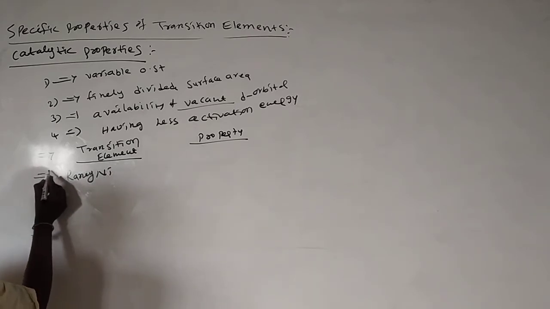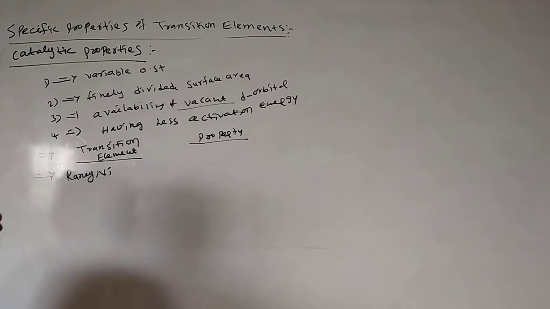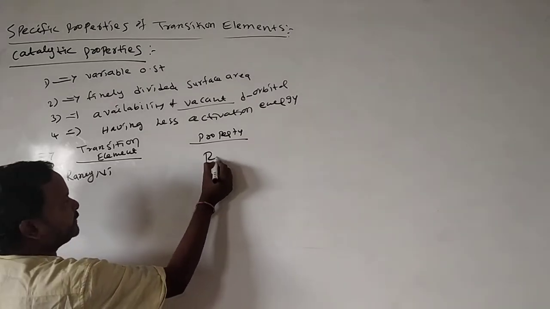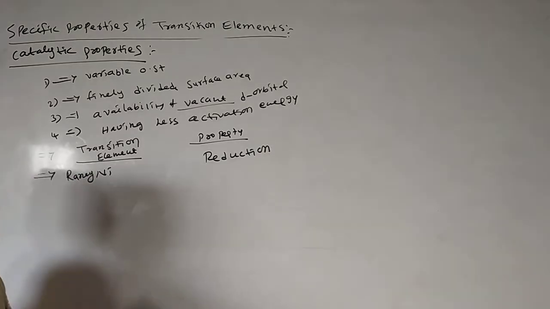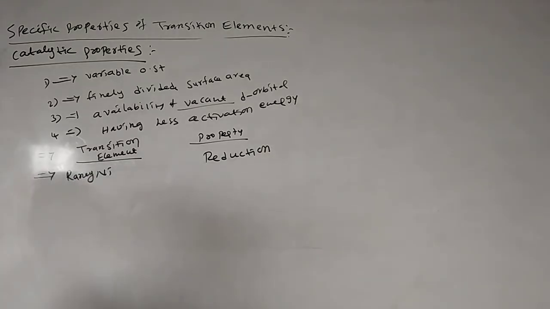Here I will give some of the important examples. Raney nickel is used in reduction, reduction of oils and converting them into fats. Normal oil converting into vanaspati ghee, we use Raney nickel.